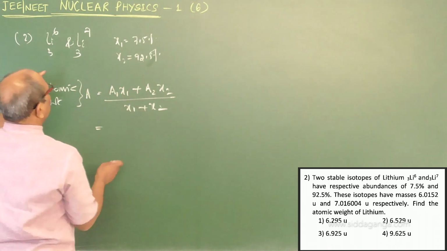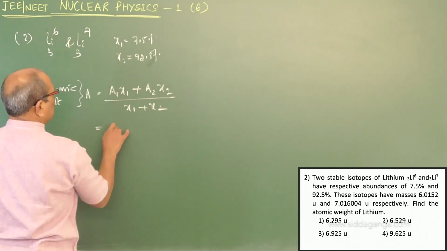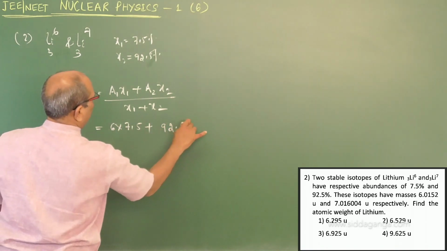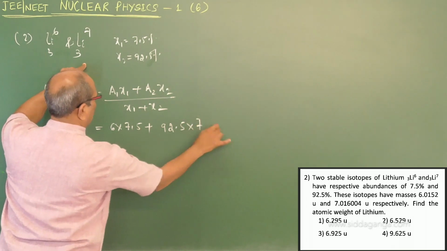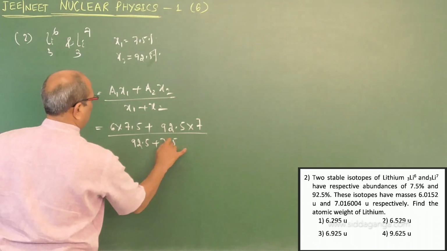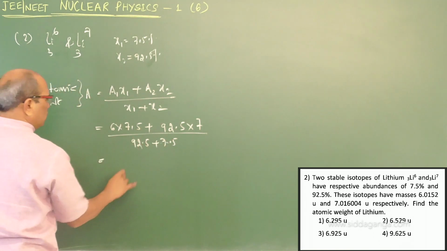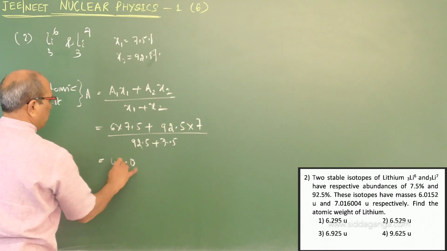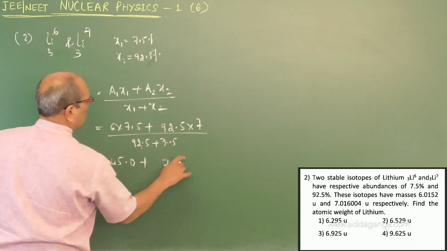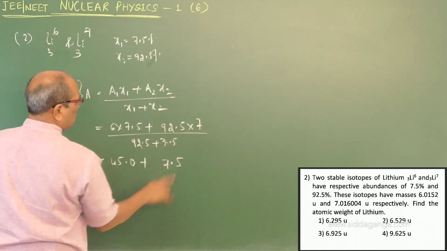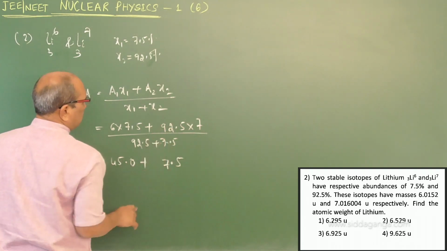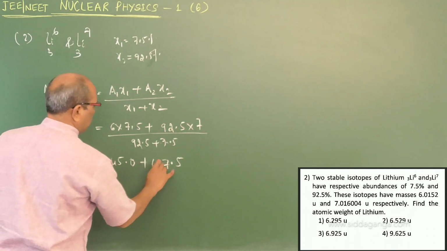So here A is 6 into 7.5 plus 92.5 into 7, divided by 92.5 plus 7.5. 6 fives are 30, so 45, plus 7 twos are 14, 7 threes are 21, 43, 63 plus 1, 64.